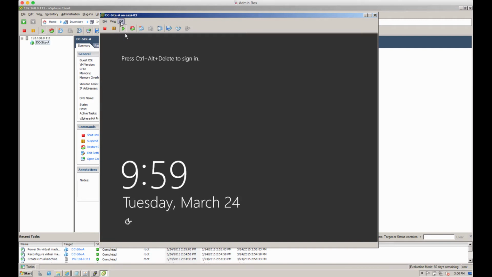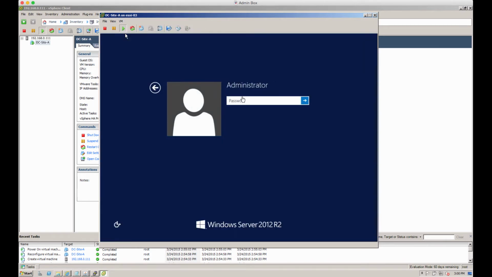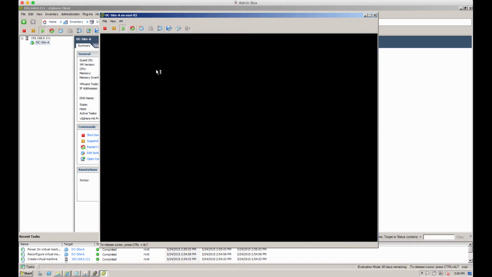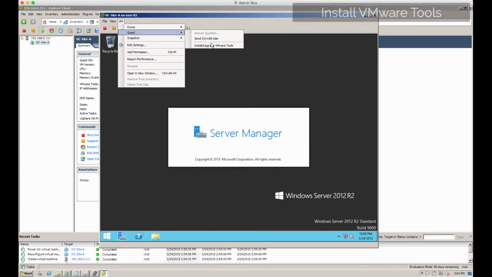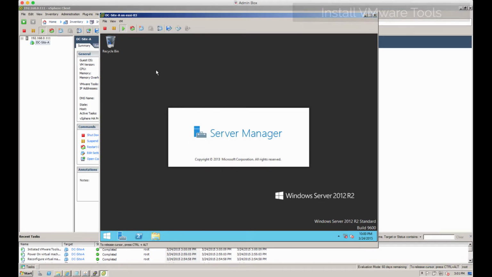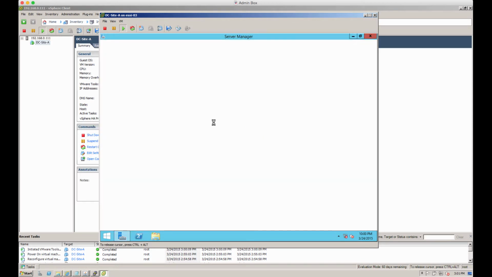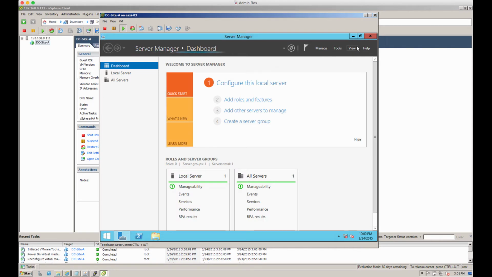We'll just jump out by pressing Ctrl and Alt. Because VMware Tools isn't installed, we can't just move the mouse, we need to press Ctrl and Alt. We'll log in with that password, and the first thing that we'll do is install VMware Tools to ensure that we can get that network adapter and all the other relevant drivers that we need for this server to be operational. So we'll just wait for this login to complete.